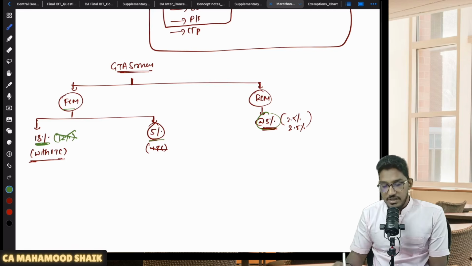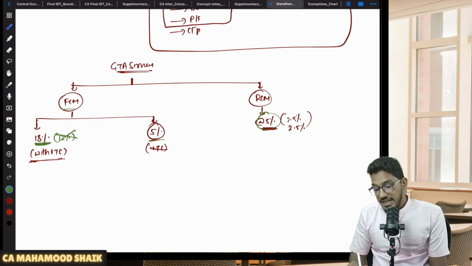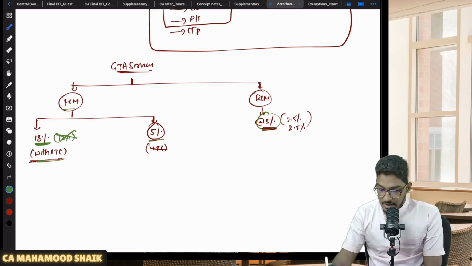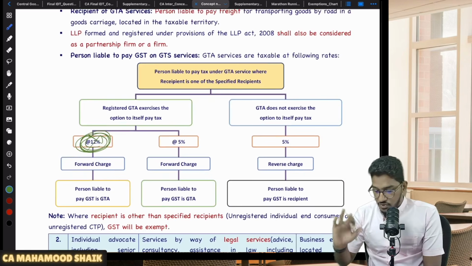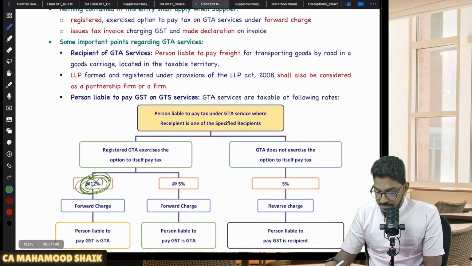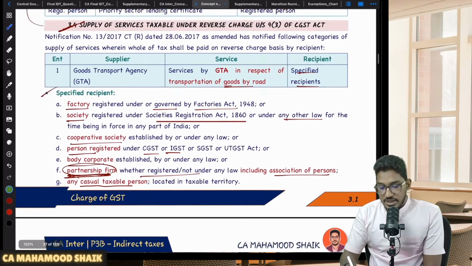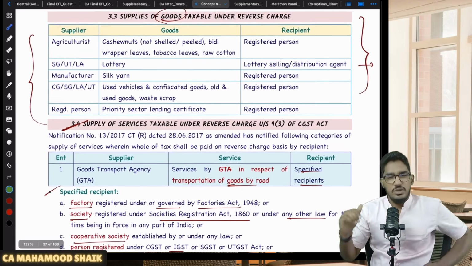Either he can pay 5% without ITC, or he has to pay 18% if he wants to claim full ITC. Here is the amendment. Earlier it was 12%. Now it is 18%. Clear? Able to understand everybody? So one amendment, I have covered it here. Understood? Clear and comfortable? So this is what regarding GTA services, RCM and also related exemptions.